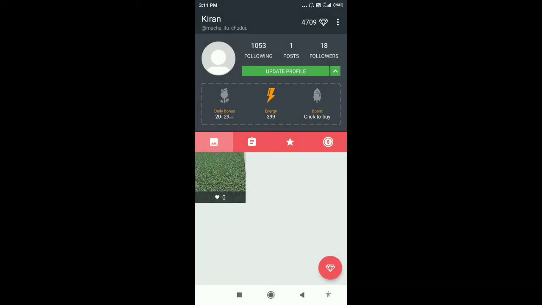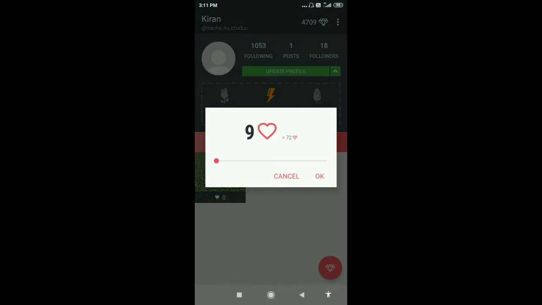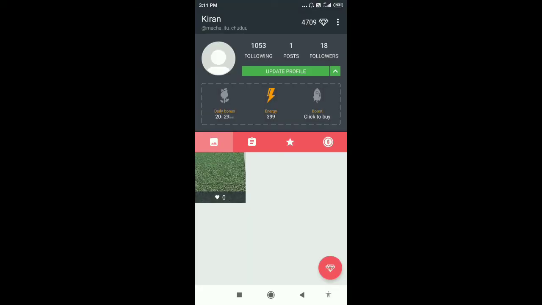So this is the best app which I have seen. Everyone should try this app. It's a genuine app. You can get followers and you can also get likes. Click on this post, you can see you can get likes in this way. Drag this if you want. 86 likes, click on OK, then you'll get likes. I have 0 likes right now.